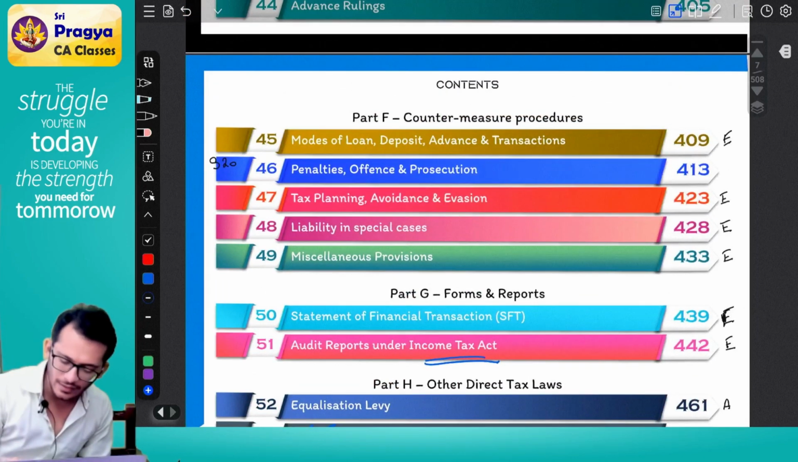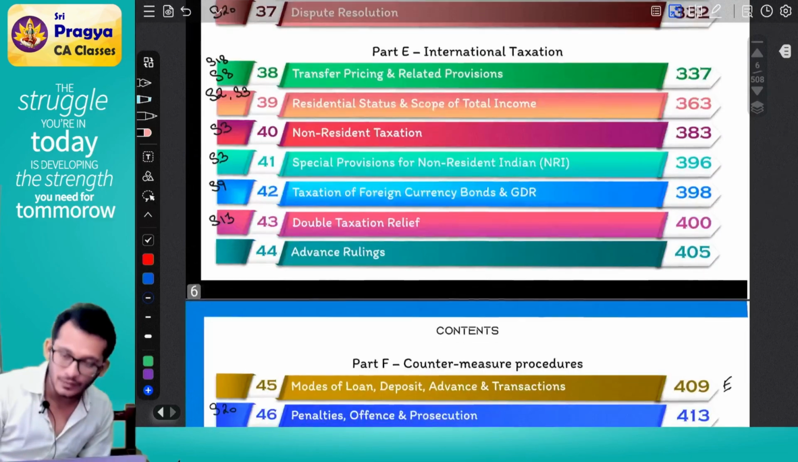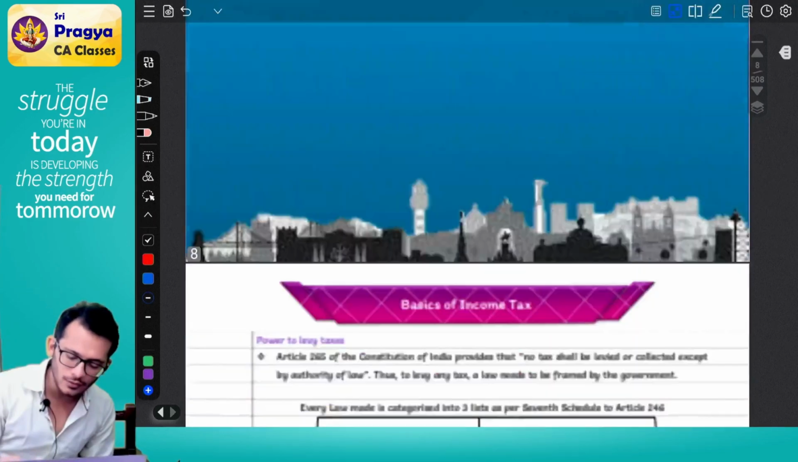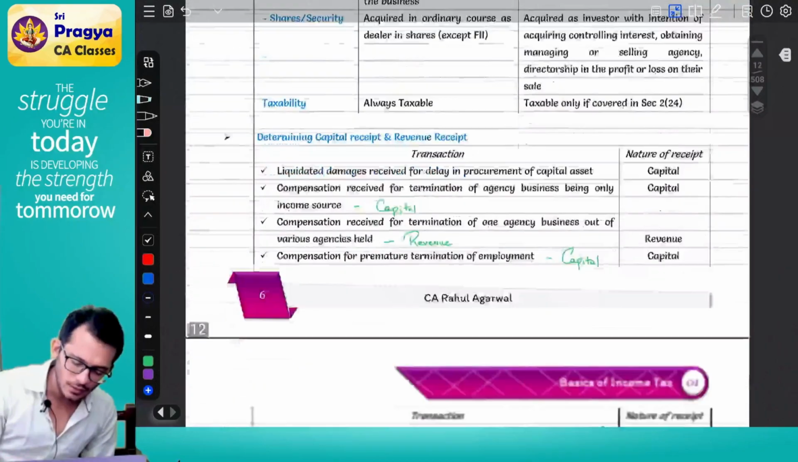If you notice, technically we are done with all the chapters. Yes or no? Yes. This is how your golden rules look like.